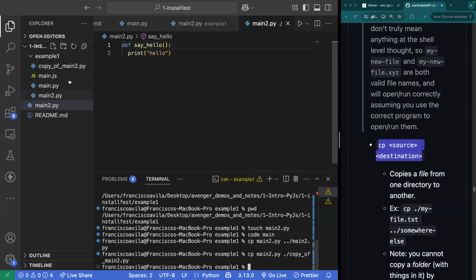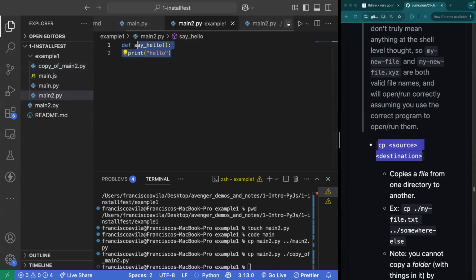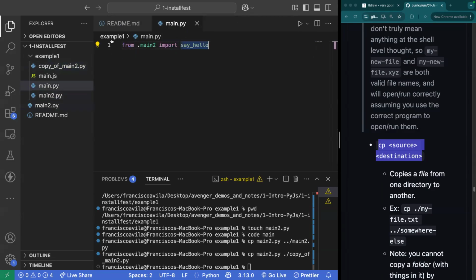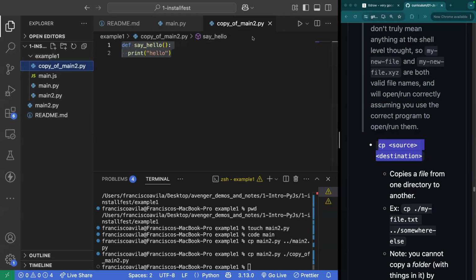And when I do so, I now have a file named copy of main2.py. You'll see the same exact code that was written in main2 inside of the copy. Right, so everything was copied. All I did was change the naming convention because we can't have two of the same names. And that's the copy command.